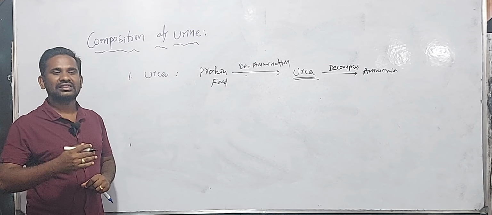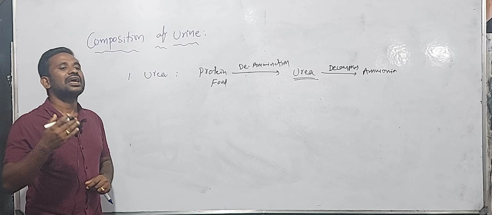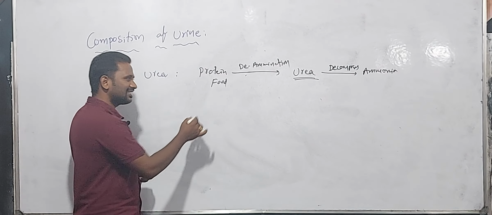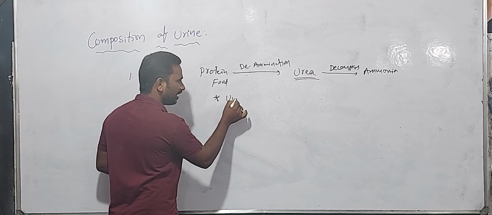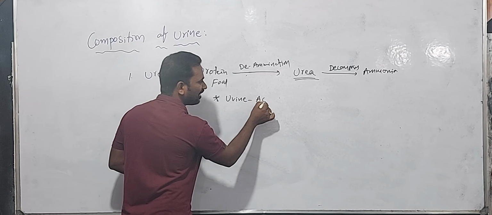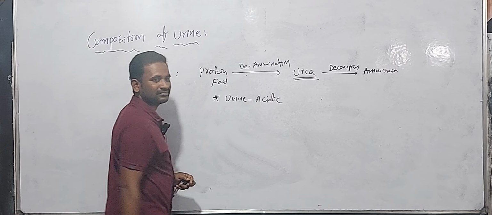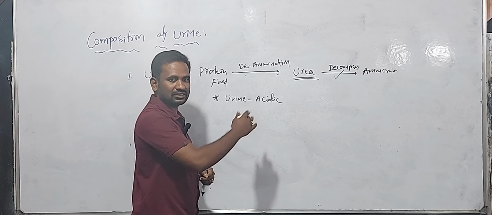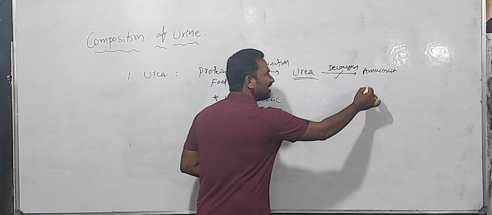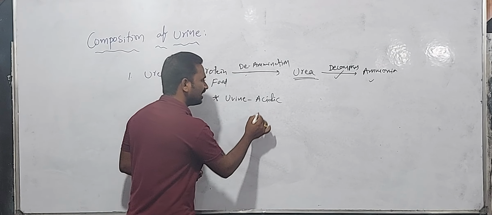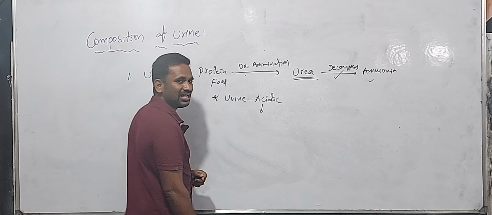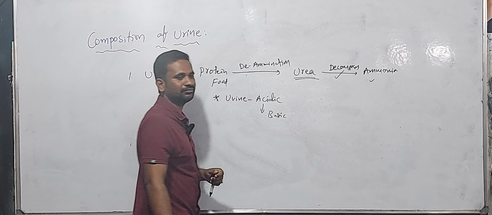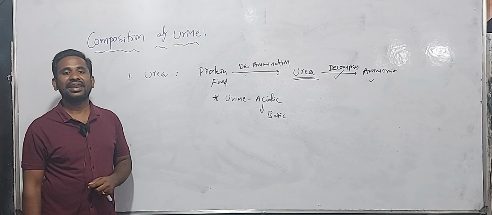Basically, first, the urine is acidic in nature. When the decomposition process takes place in urea and the levels of ammonia increase, these acidic levels turn into basic or alkaline nature.